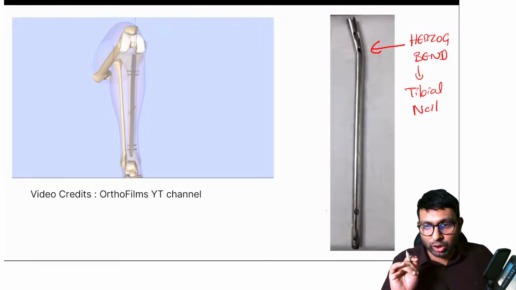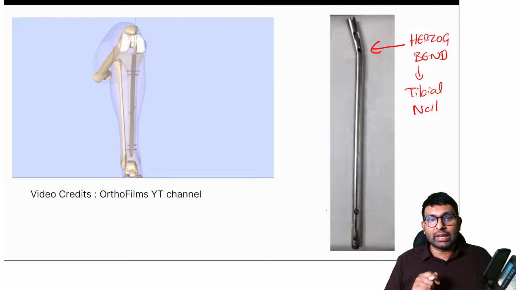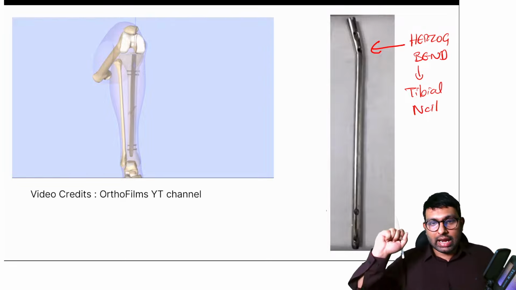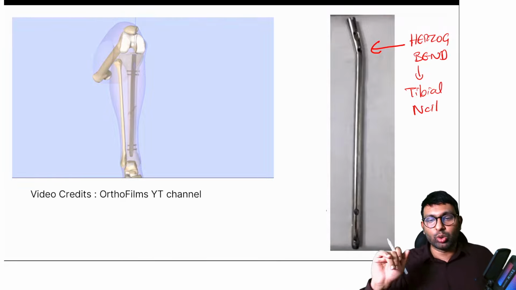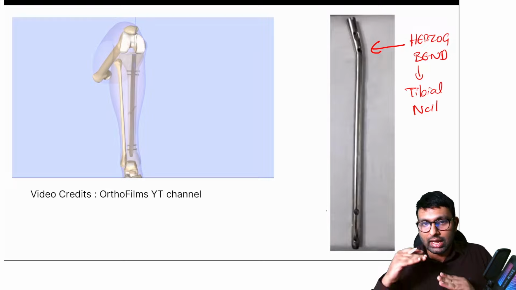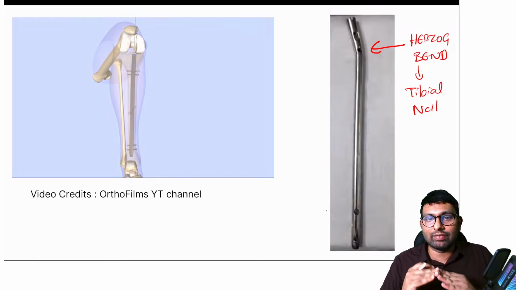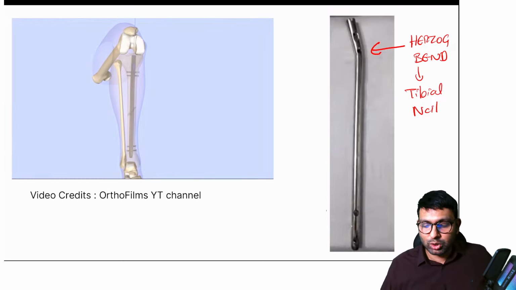That bend, what you see, is usually in tibial nails, because as you see in the fixation, it helps us fix it better. Because of the pathway that the nail takes to go inside, we need to have that bend. Okay, that is why a tibial nail will always have that bend in it. Femoral nails don't need a bend.